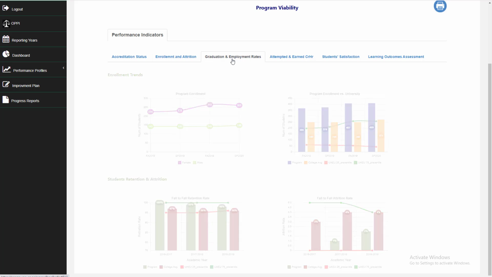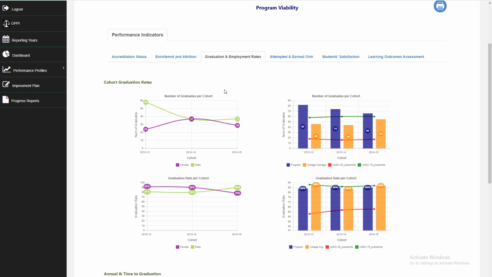Going to graduation and employment. Here we have 2 types of graduation. The first one is cohort graduation. In the cohort graduation rate, we start with a cohort and look at the students after 1.5 times the length of the program and see how many of them have graduated.